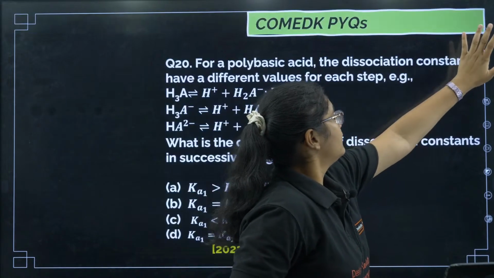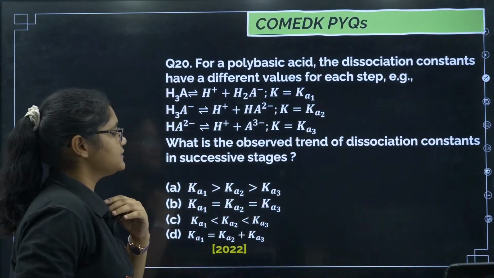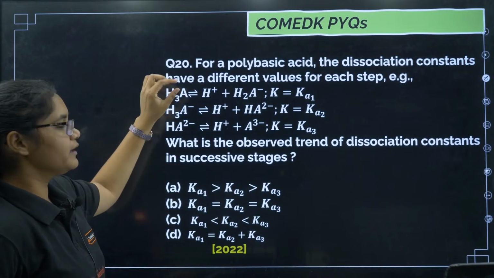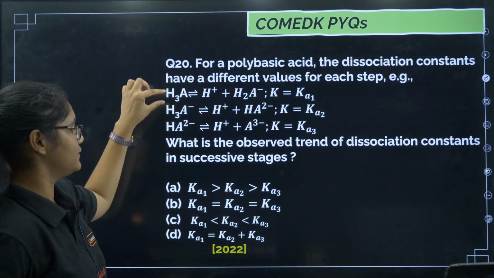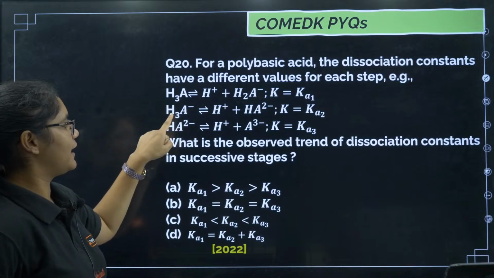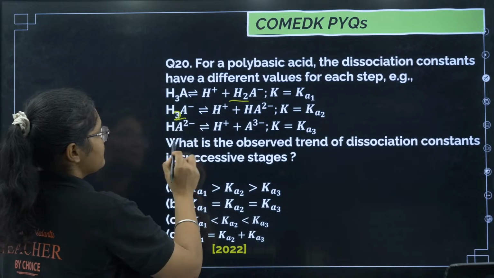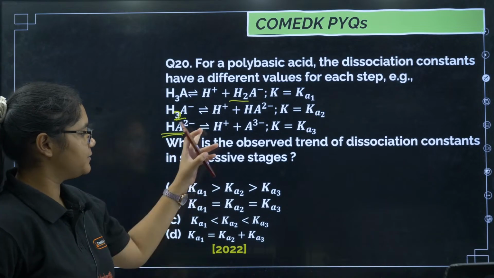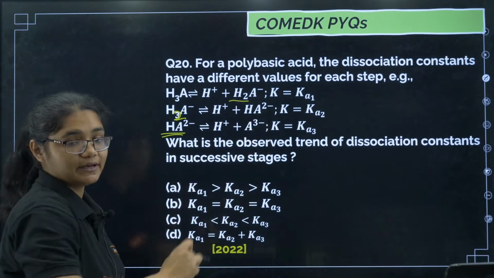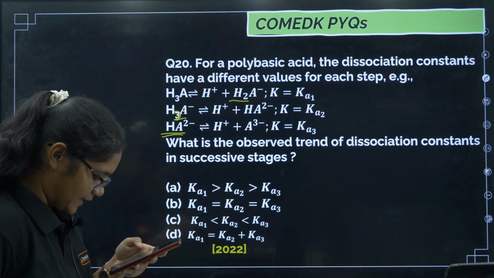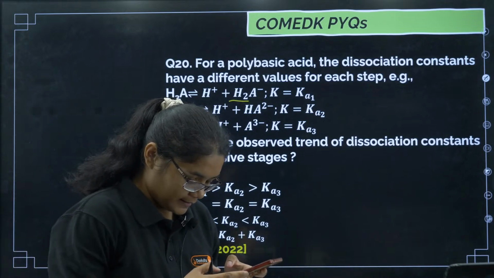Next, can we answer this one? See, you are removing one H plus from the first acid. Then after that you are removing another H plus from this one. This should actually be H2A minus. Then you are removing another H plus from this one. So what is the relation between Ka1, Ka2 and Ka3?